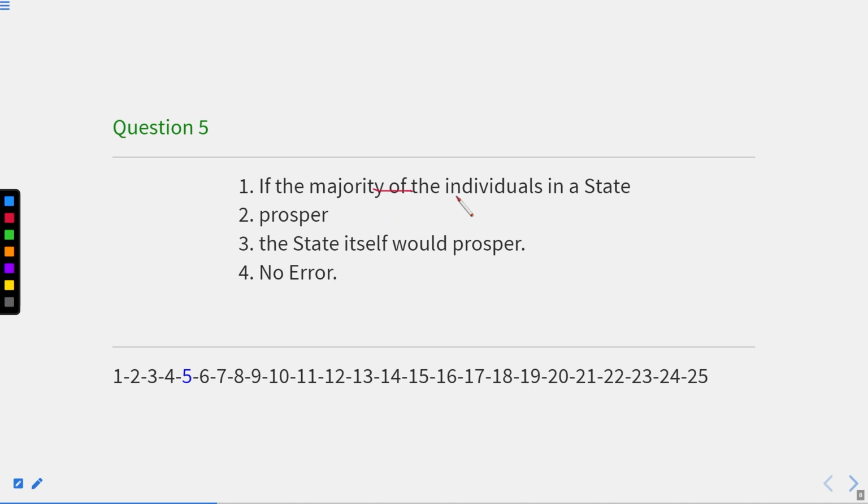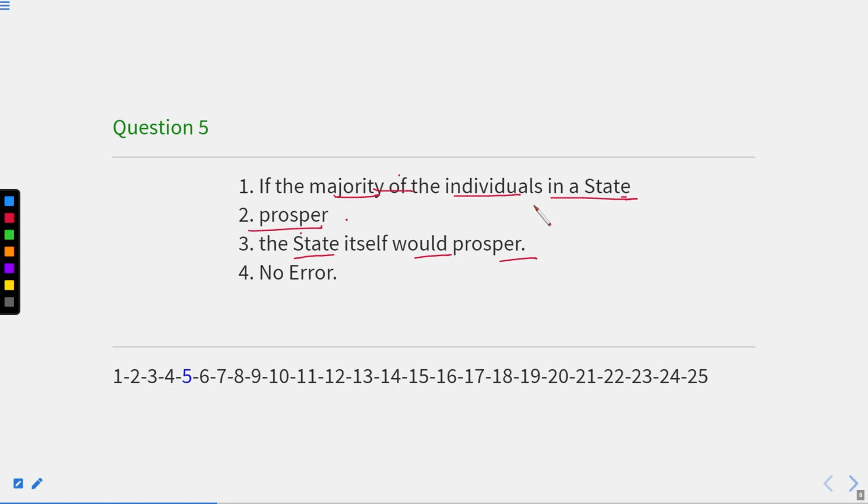If the majority of the individuals in a state prosper. Majority means plural, of the individuals. It means there are many individuals, and out of these, if I say the majority, it means most of the numbers. So obviously most of the individuals will cover a large number of people. In a state prosper, so here the subject is plural, so the verb will be plural. The state itself would prosper.